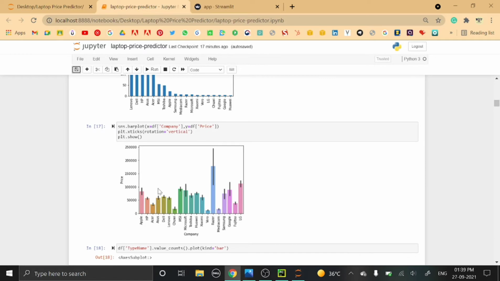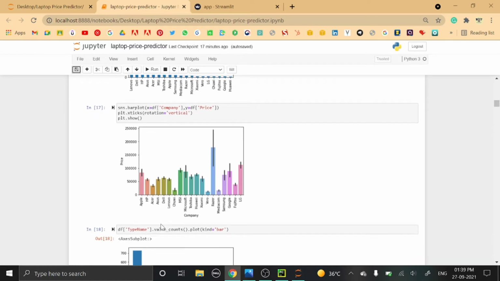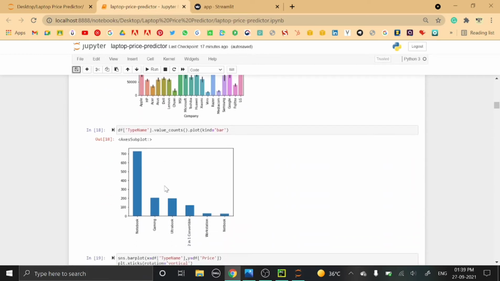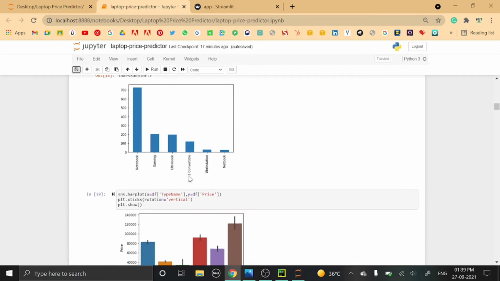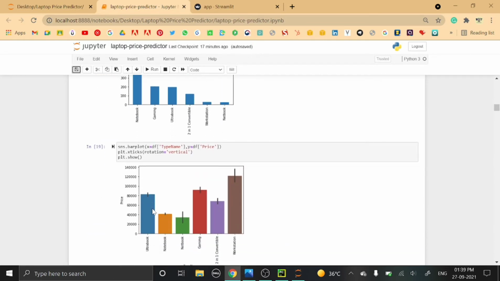So here prices may vary with the company. Moving on to the next is the type name column. Now here we have laptops of notebook, gaming, ultrabook, 2-in-1 convertible, workstation and netbook. So here we have notebook of maximum type, and there are very few of workstation and netbook. So again we are plotting a bar graph plot of type name against the price.